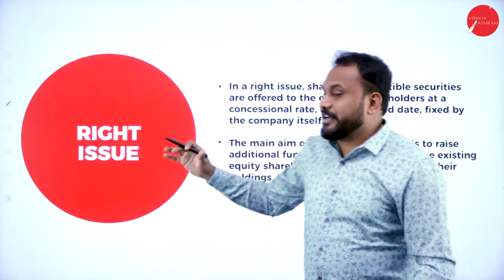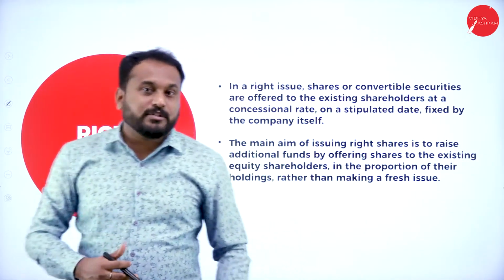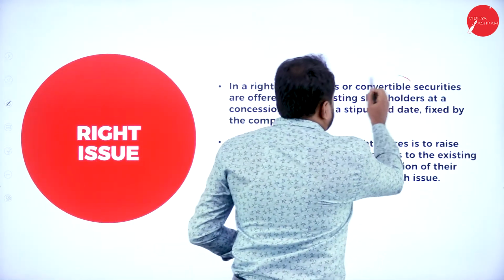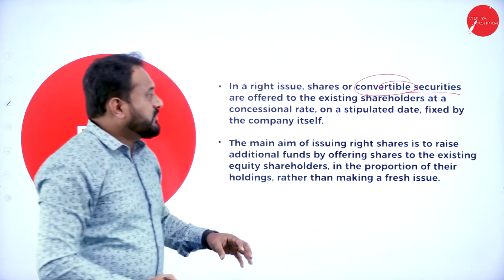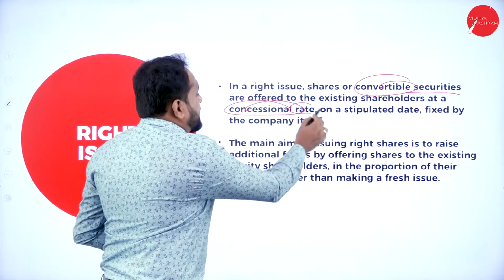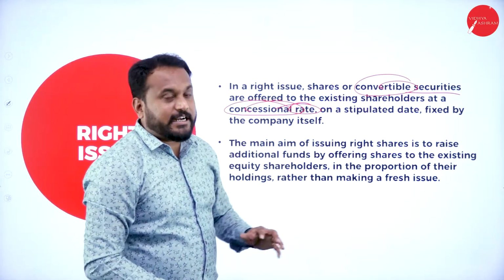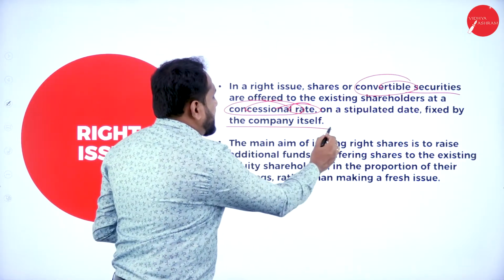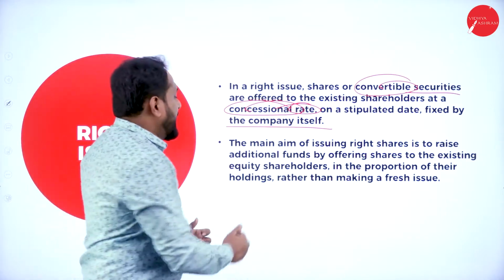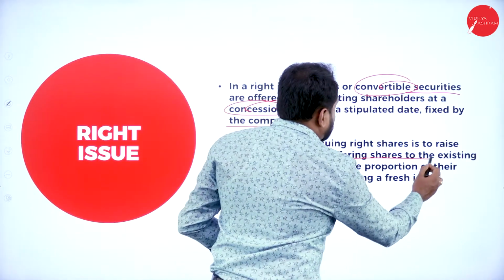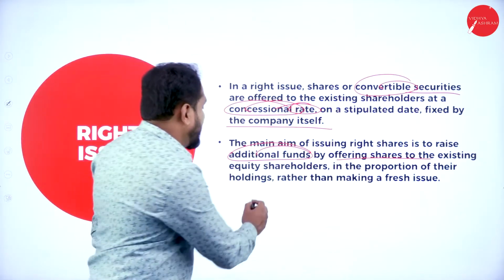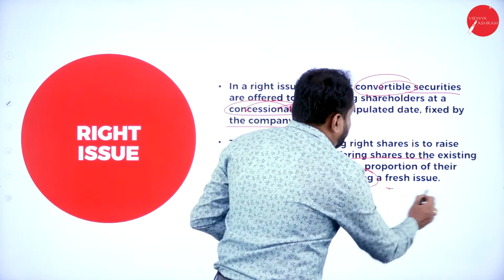The next one is all about the rights issue. Now what is this rights issue? In a rights issue, shares or convertible securities are offered to the existing shareholders at a concessional rate on a stipulated date fixed by the company itself. The main aim of issuing a rights issue is to raise additional funds by offering shares to the existing equity shareholders in proportion to their holdings, rather than making a fresh issue.